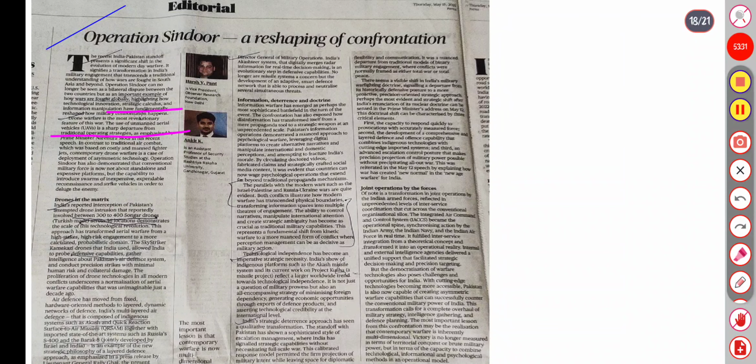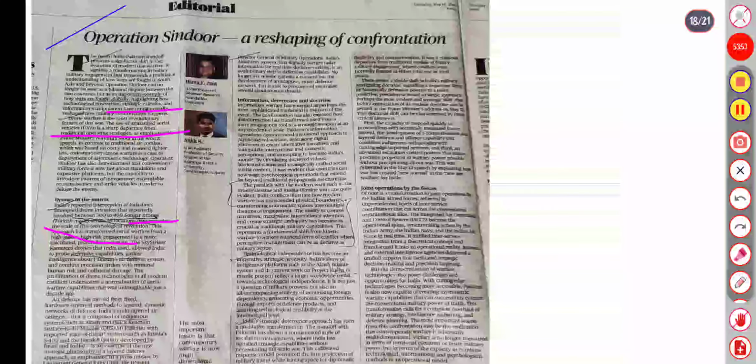It is reshaping our confrontations. India's reported interception of a Pakistani attempted drone intrusion reportedly involved 300 to 400 Songar drones. It's a Turkish-made drone. Songar drones hit 36 locations, demonstrating the scale of technological evolution. And such approaches have transformed aerial warfare from high-stakes, high-risk engagement to more calculated.